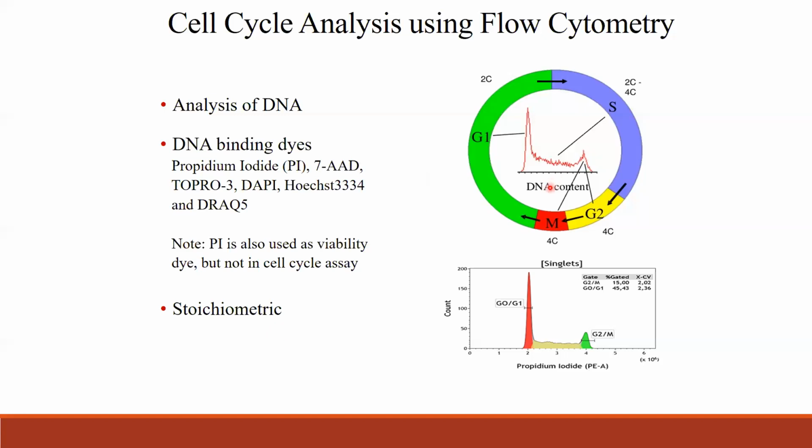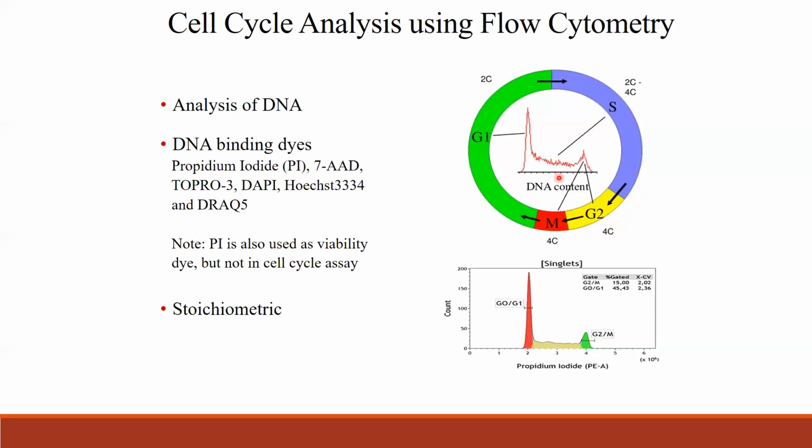Here, just to see the DNA profile when you run DNA analysis or cell cycle analysis in flow cytometry, this is how the profile looks. I think you all have seen this pattern. This is the G1 peak, then the S phase, and then the G2 peak. This is the x-axis, the DNA content.